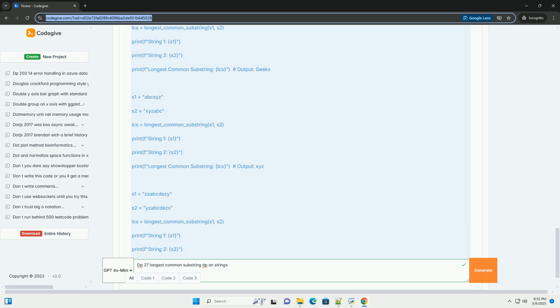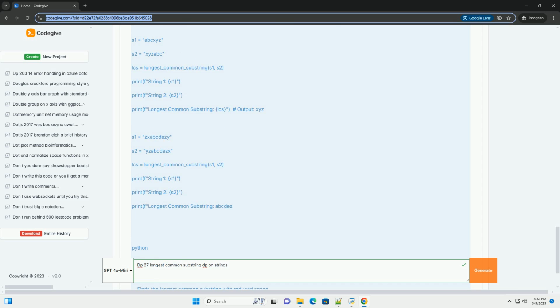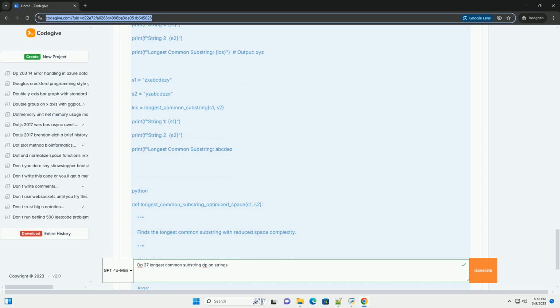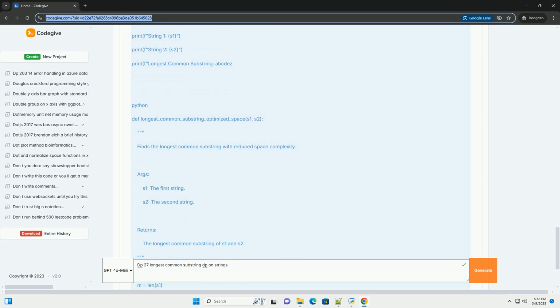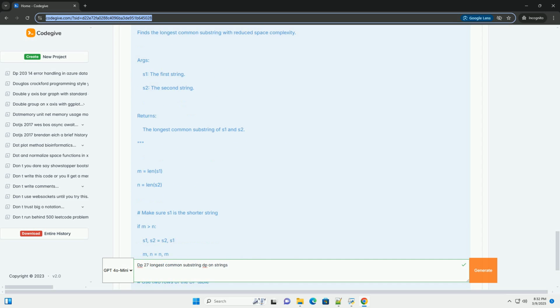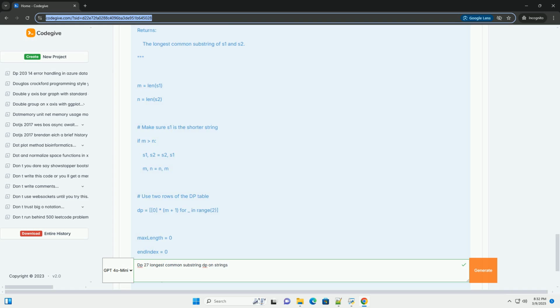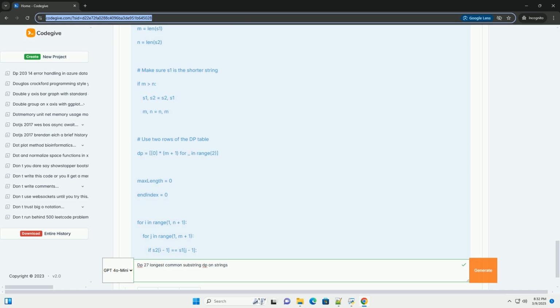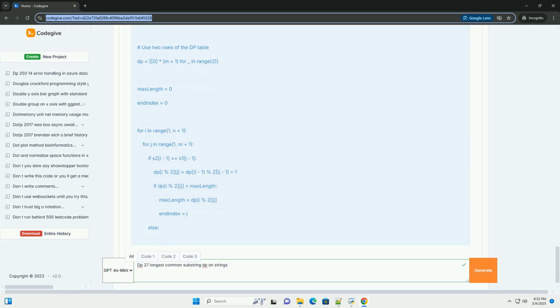1. Understanding the problem. Let's define the problem formally. Input: two strings, S1 and S2. Output: the longest string that is a contiguous substring of both S1 and S2. Example: S1 equals "abab", S2 equals "baba". The longest common substring is "aba", length 3. Notice that "ba" is also a common substring, but it's shorter.